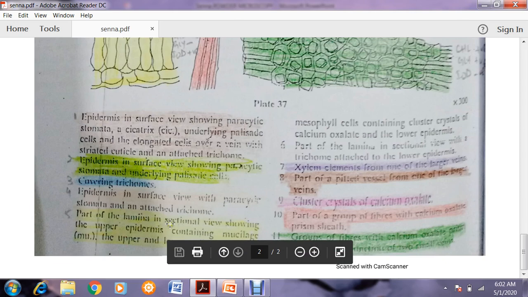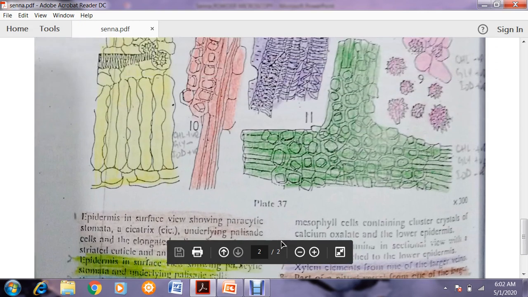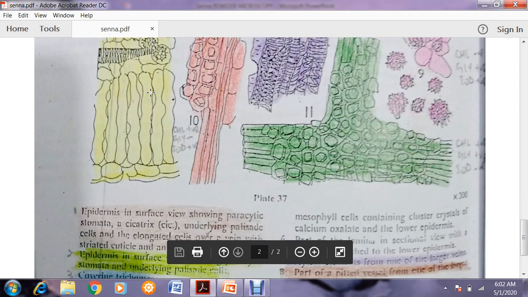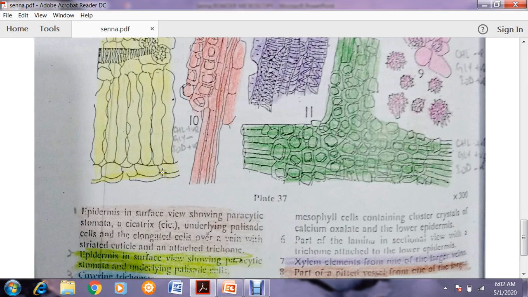Part of the lamina in sectional view. Okay, sectional view showing the upper epidermis containing mucilage. This is the whole part of the lamina. This is the upper epidermis, and this is the lower epidermis.